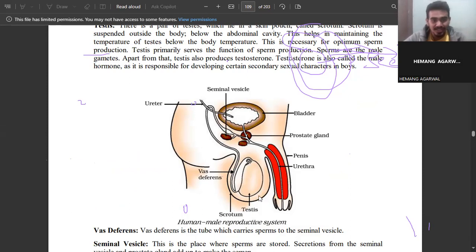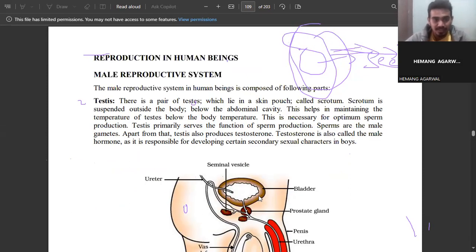So what is the testis? There is a pair of testes which lie in a skin pouch called the scrotum. That scrotum is suspended outside the body, below the abdominal cavity. And why is it present outside the body?